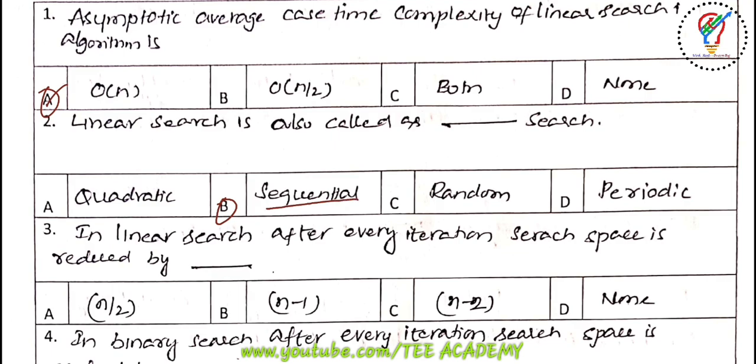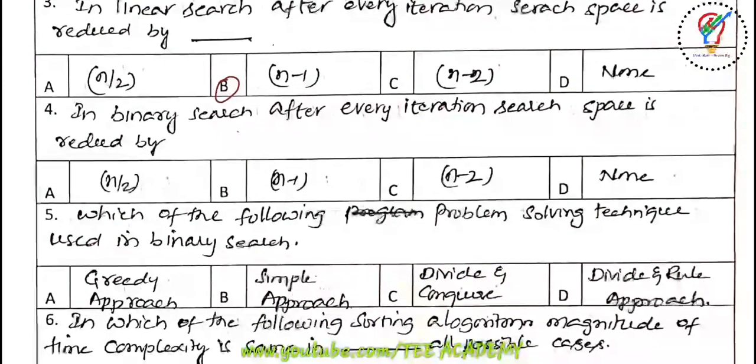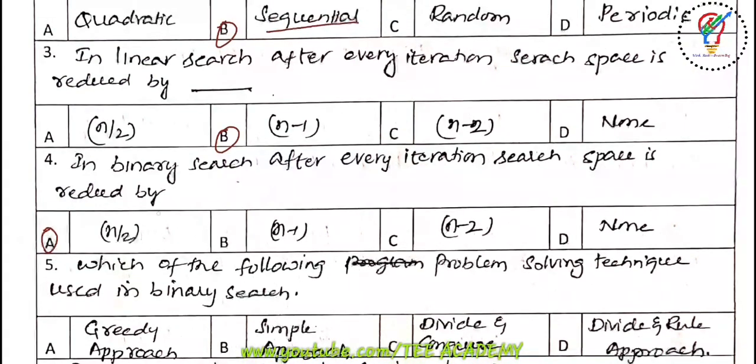Okay, next one, in a linear search after every iteration search space is reduced by. So for the third option, the options are n by 2, n minus 1, n minus 2, none here. So answer is n minus 1. And the fourth one here, in a binary search, previous case was linear search, now it is binary search. After every iteration search space is reduced by, so it is n by 2. So in case of binary search, n by 2, in case of linear search, it is n minus 1 here.